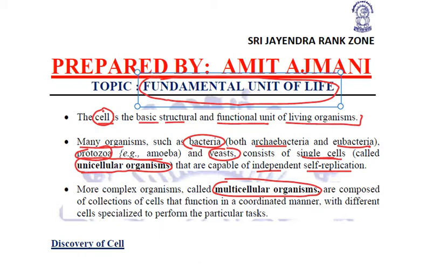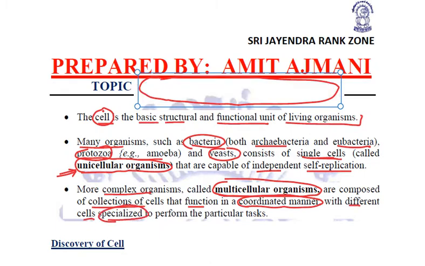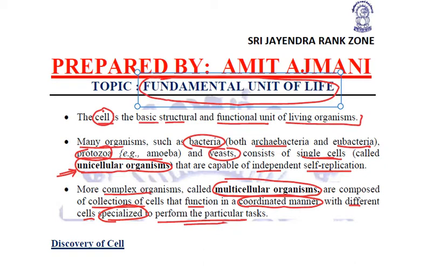Such organisms are called unicellular organisms. But in complex organisms, there are many cells, a collection of cells that function in a coordinated manner, and we have got different cells which are specialized to perform particular tasks. Such organisms are called multicellular organisms.